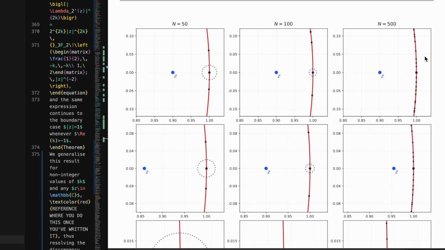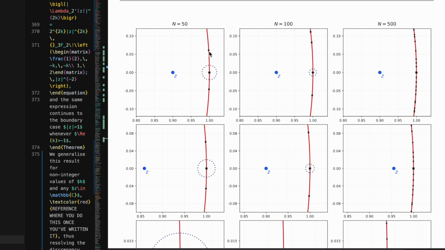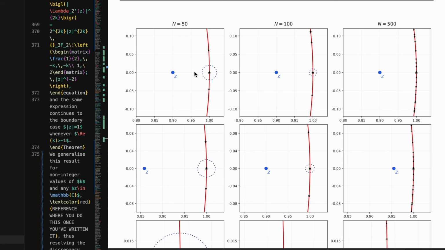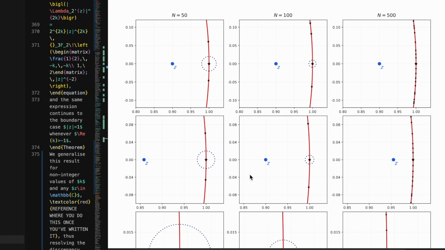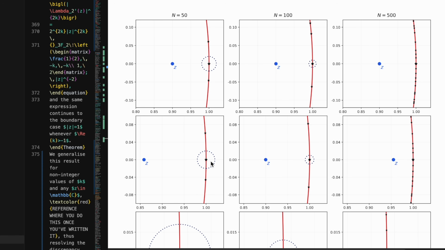All you need to really think, if you're a caveman, is that you've got the rocks on the boundary, and you see as n gets bigger, this boundary rock is really caring about where the next boundary rock is, and if your probe point is closer than the next boundary rock, it's almost like you've added a rock nearby that puts the rock that was on the boundary all out of whack. Equally, you could have moved this point towards the circle as you increase n, so this is called a scaling limit, so you actually move z towards the circle, but you do it more slowly than the radius of this thing is shrinking as n goes to infinity.